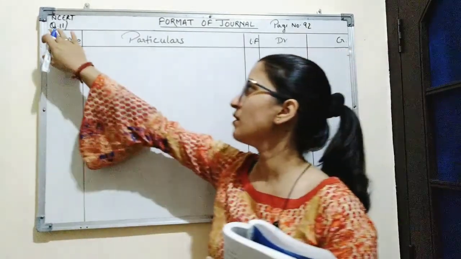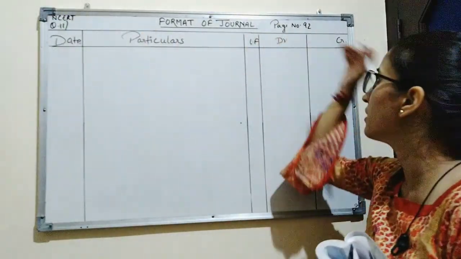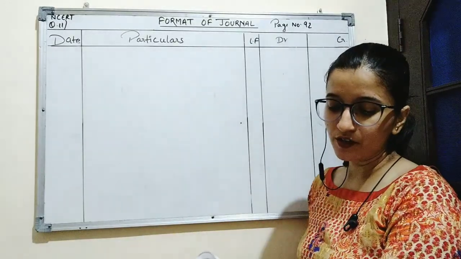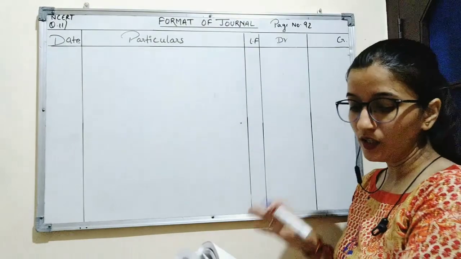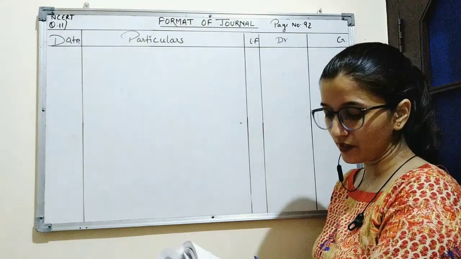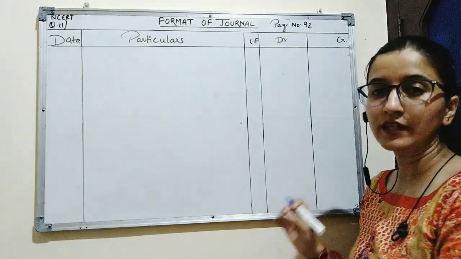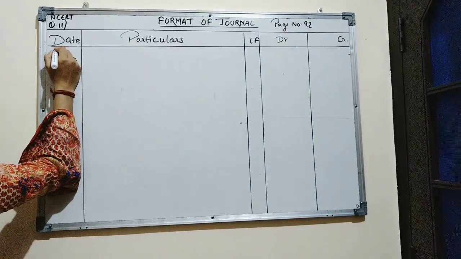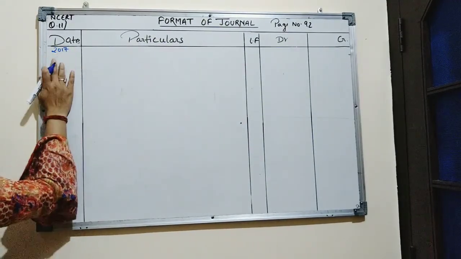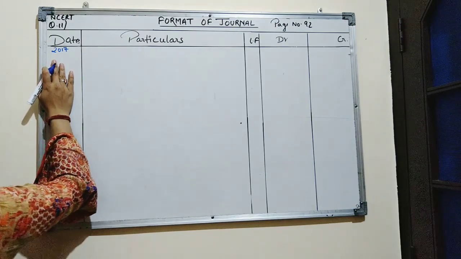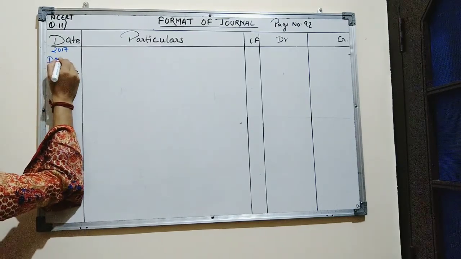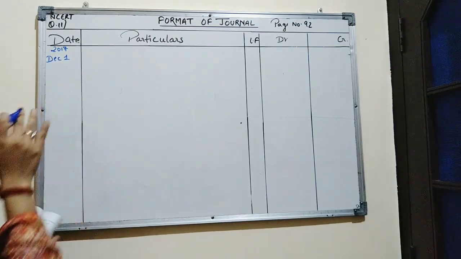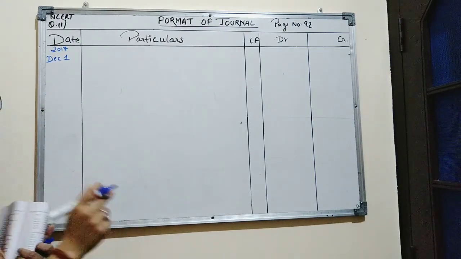Here is question number 11 of NCERT, page number 92. Now according to the question, the first transaction is on December 1, 2017. Business started with cash 75,000. So here we will mention the year. Accounting year is 2017 and the entry is on 1st December. Now the entry is started business with cash.